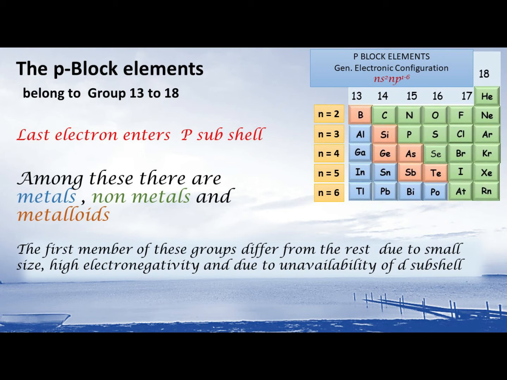In the periodic table, you can see that group 13 to group 18 are known as p block elements. Now first let us look into their general electronic configuration. Electronic configuration is ns2 np1 to 6.